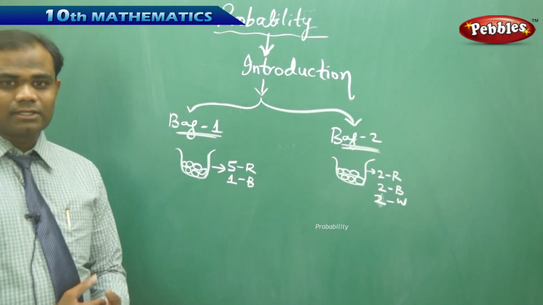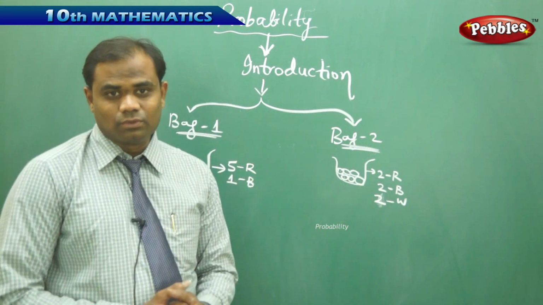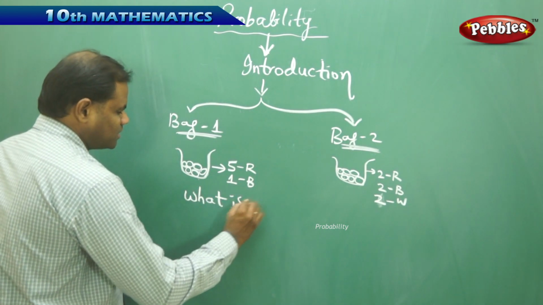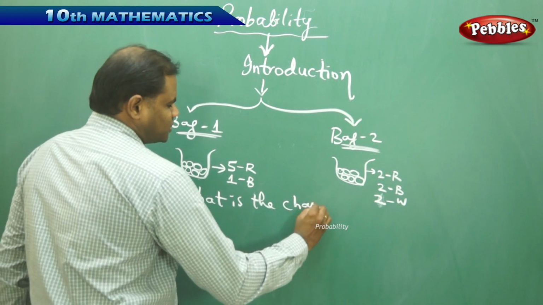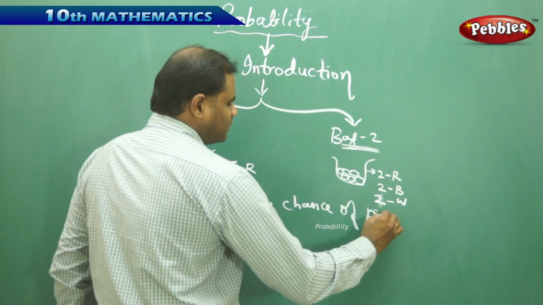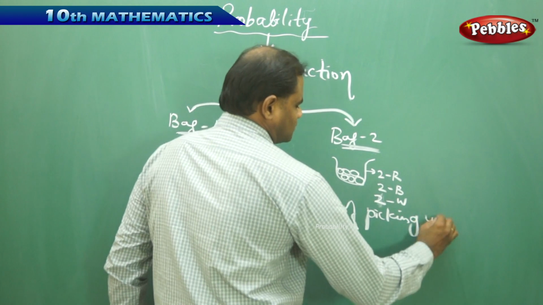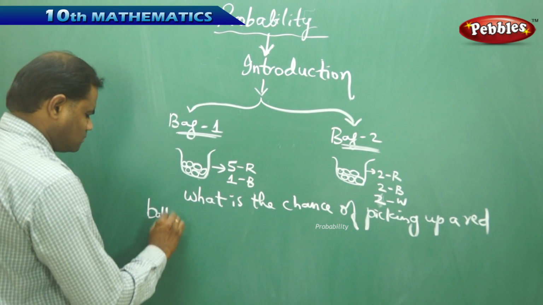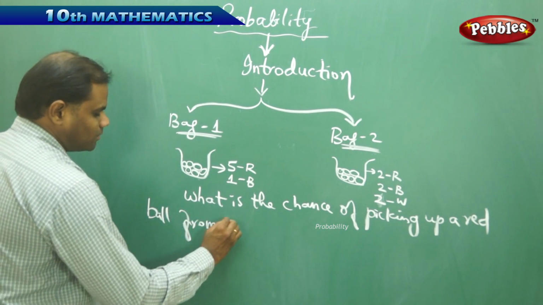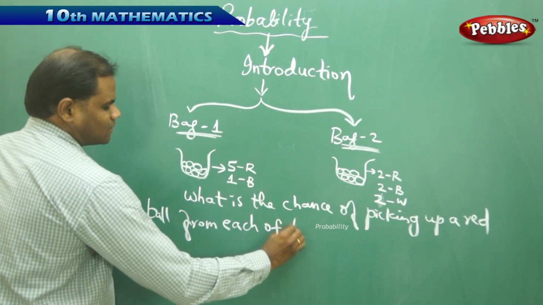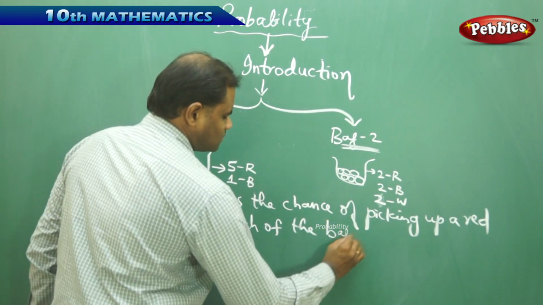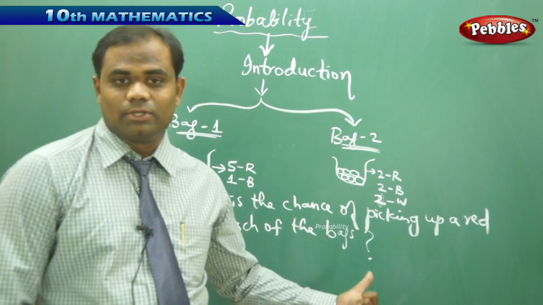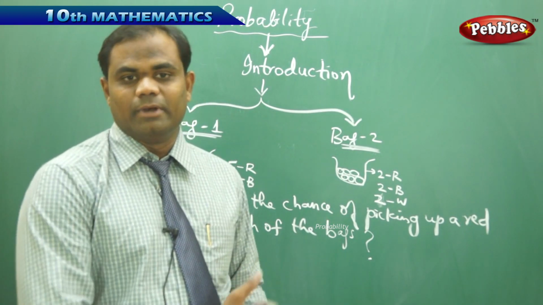So if I see the comparison between bag 1 and bag 2, my question is, what is the chance of picking up a red ball from each of the bags? This is the question through which we understand the probability or chance of happening better.